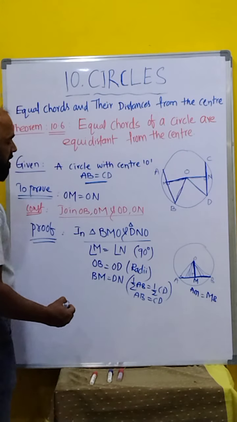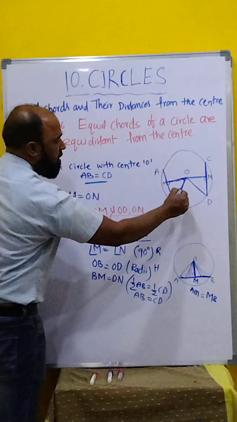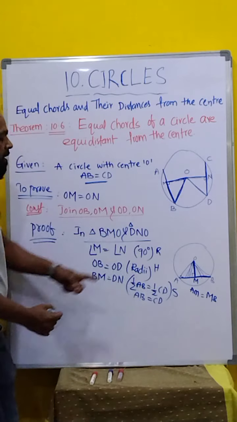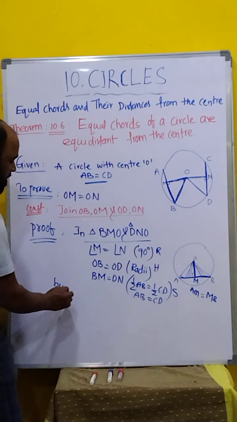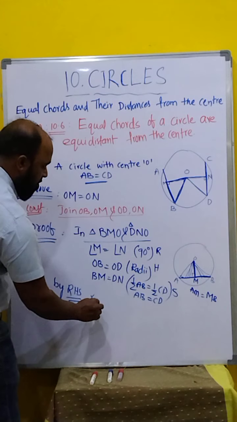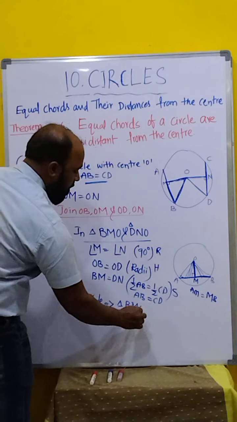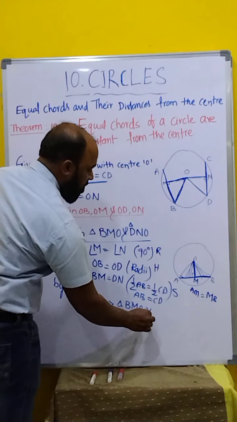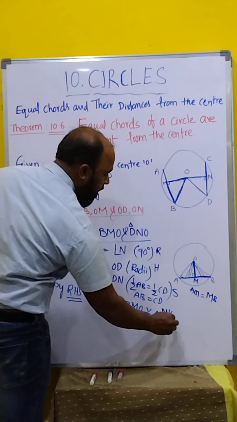Clear, children? Now what is working here? Right angle, hypotenuse and side, by RHS rule. By RHS rule, triangle BMO is congruent to triangle DNO.